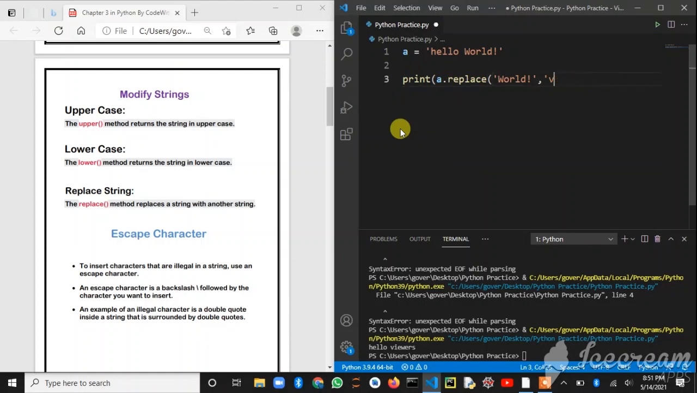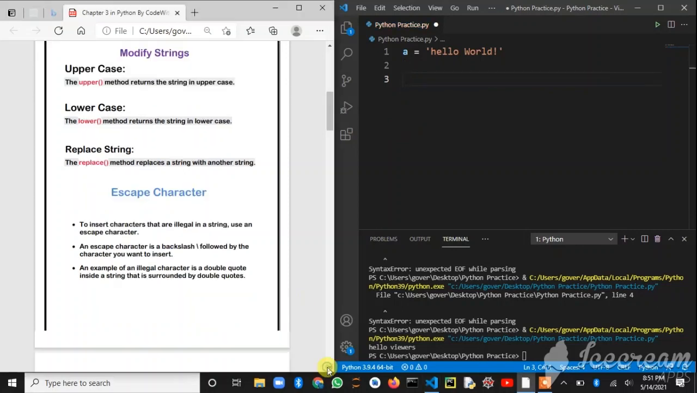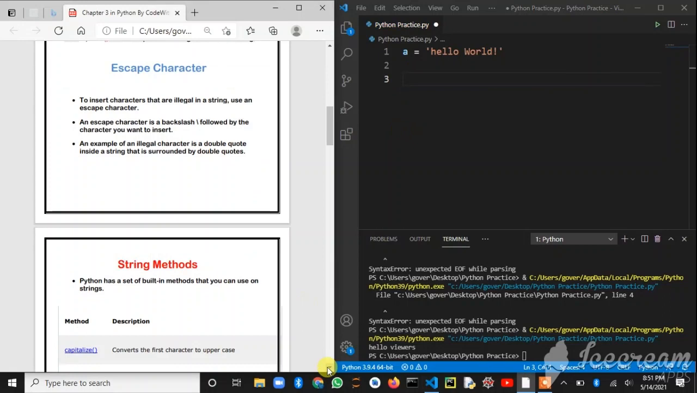So let's move on to our next one, that is escape characters. These are also one of the most important concepts in strings. You can read the definitions here, but I'll directly give you an example and explain. Suppose I remove this also.